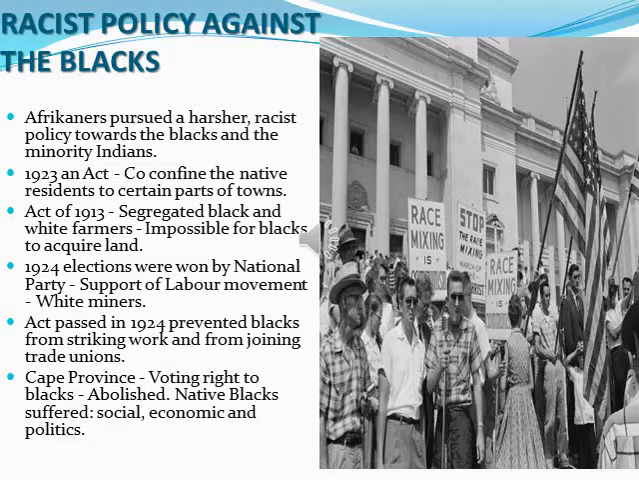against the blacks. So now the controversy of black and white began. The Afrikaners followed a harsh and racist policy towards the blacks and the minority Indians. Indians were also settled in Africa. So the Afrikaners, that is the Boers, and the British followed a harsh and racist policy, the black and white race policy, towards the blacks and the minority Indians. In 1923, they passed an act to confine the native residents to certain parts of towns.